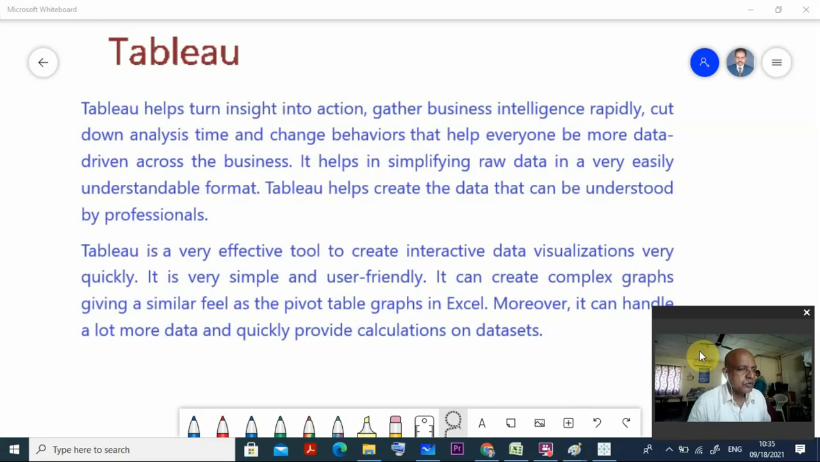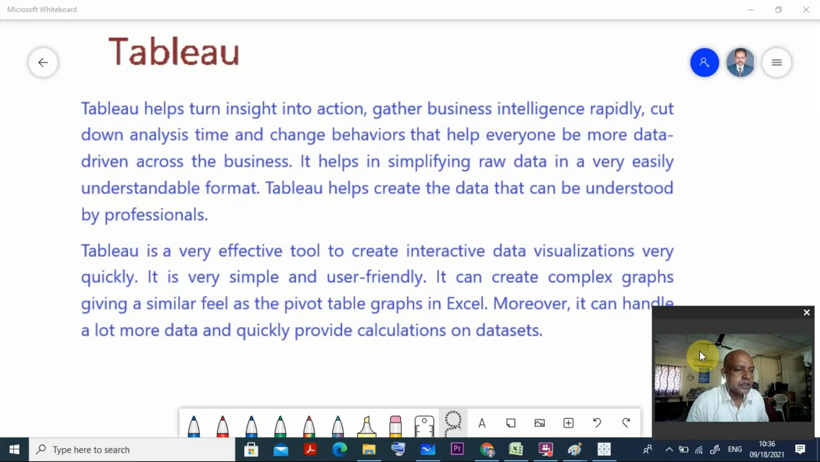Hi viewers, you are most welcome to this exciting session of Tableau. We already started this R programming series and we are planning for data science. So in this context, I felt it is very important to cover Tableau. Why is Tableau important and why should you learn Tableau at this moment? So let us have a brief discussion about Tableau.